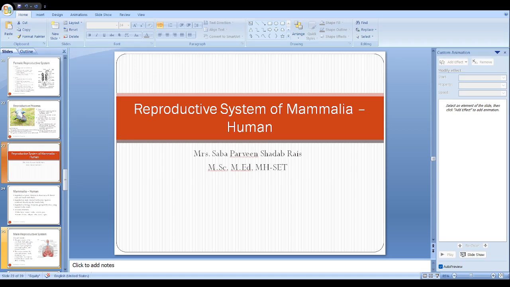Then there are accessory structures which support the uterus and labia majora. These are the broad ligaments which support the uterus, and the round ligaments which extend from the uterus into the labia majora. Now, the internal organs comprise the gonads and supportive structures which protect the egg and nourish the developing embryo, that is called the womb or the uterus.